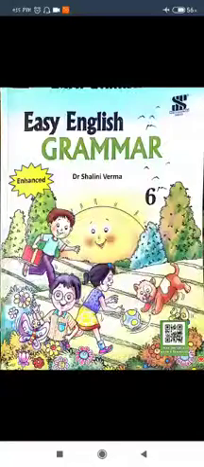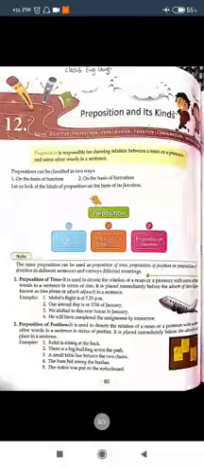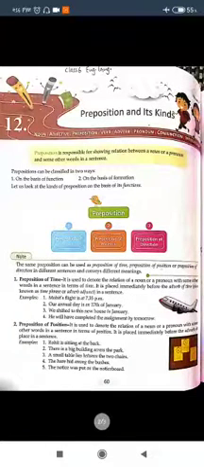Hello students, today we are going to start a new chapter in English language, chapter number 12, preposition and its kinds.